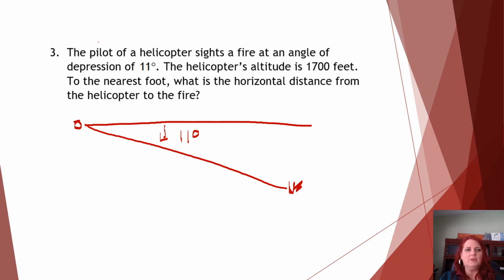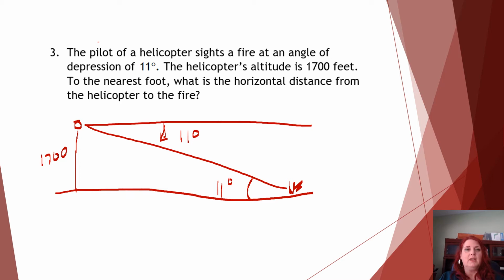His altitude, that's his distance above the ground, is 1,700 feet. So we've got this ground here. Now, this angle and this angle will be the same, so 11 degrees. And they want to know to the nearest foot, what is the horizontal distance from the helicopter to the fire.